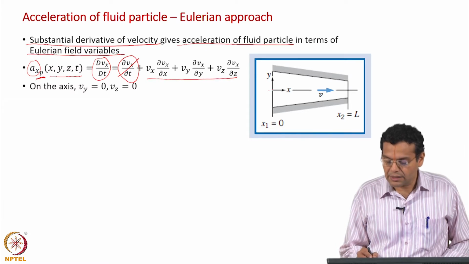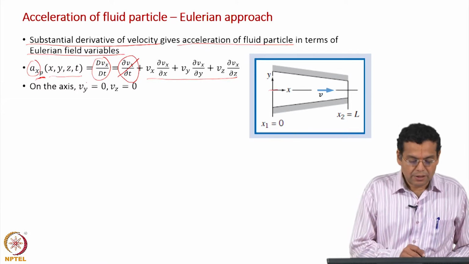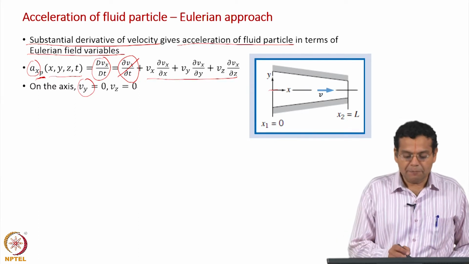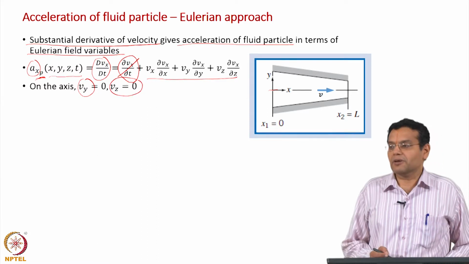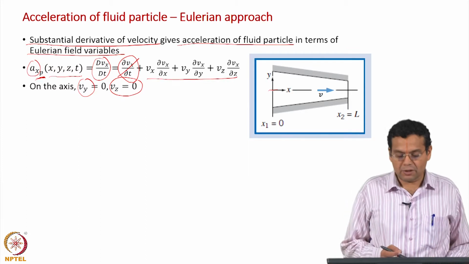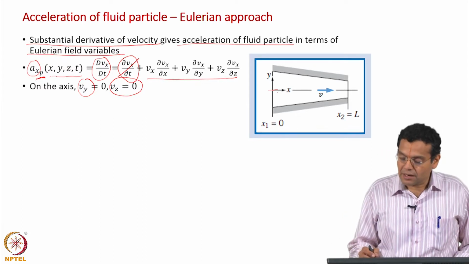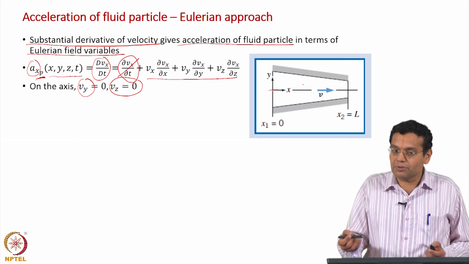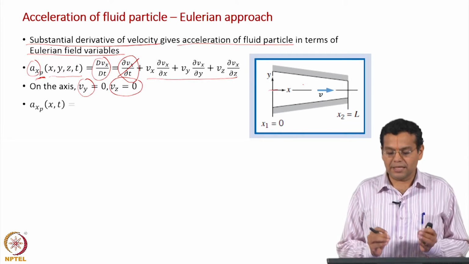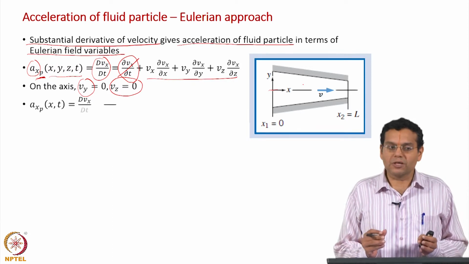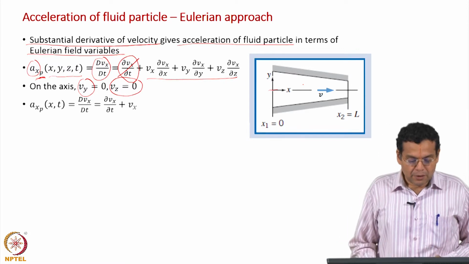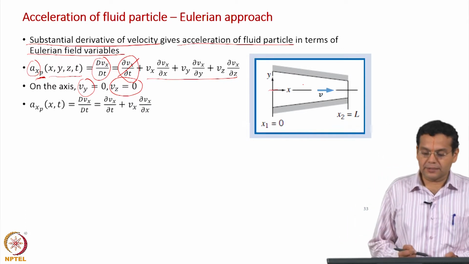Even in the convective component, because we are along the axis, there is no y component of velocity. Of course, we are considering only 2 dimensional case. So, there is no z component of velocity, this is something perpendicular to the plane of the slide. So since we are along the axis, there is no y component, otherwise you would have y component as well. All these are taken so that you get a very simple expression, so that you can understand and focus more on the physics and whatever concepts illustrated by the example. So, now our expression becomes simplified.